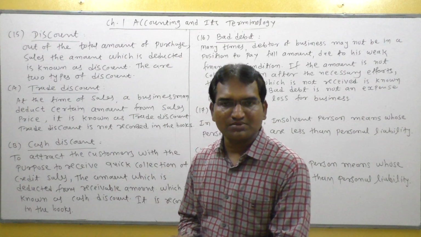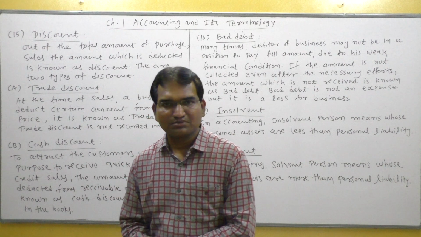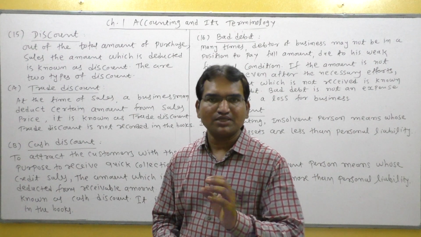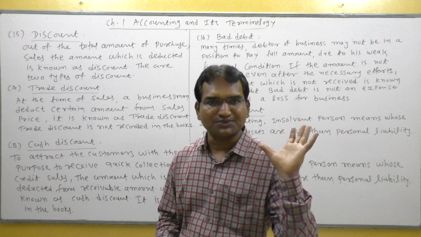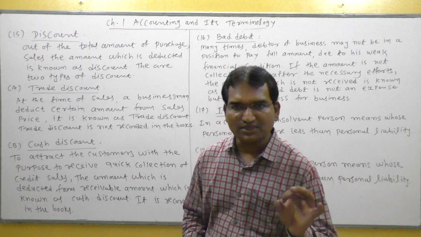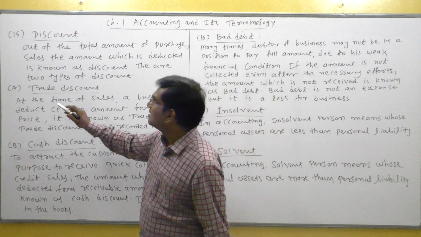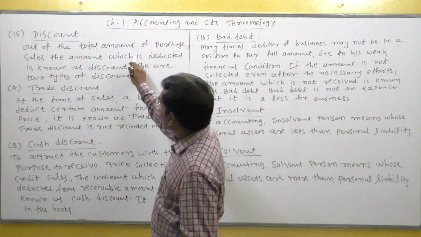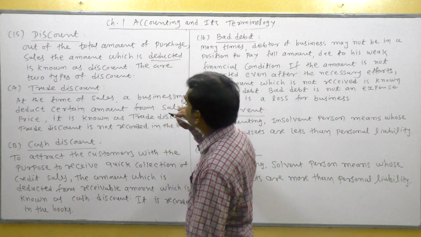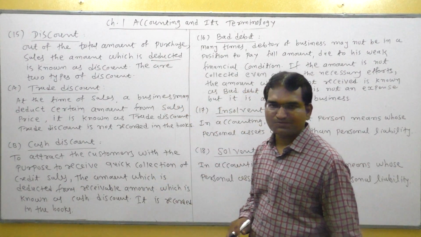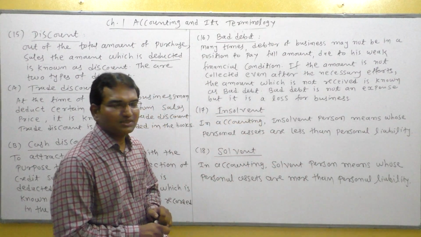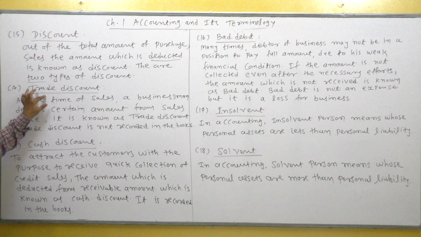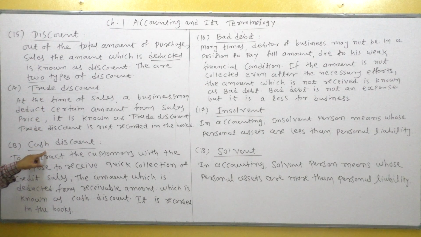If total amount payable is rupees 10,000, but businessmen accept or pay rupees 9,000, so 1,000 less paid or 1,000 less received. This 1,000 rupees is known as discount. So in simple word, out of the total amount of purchase or sale, the amount which is deducted is known as discount. And students, in accounting there are two types of discounts. First is trade discount and second is cash discount.